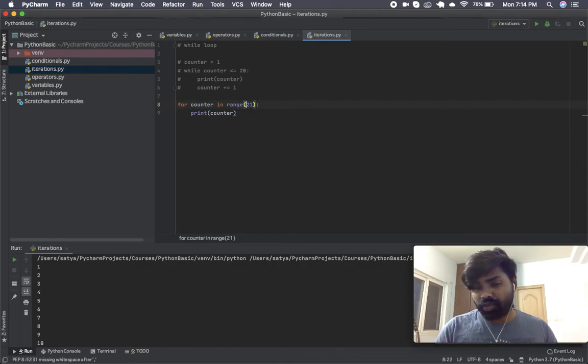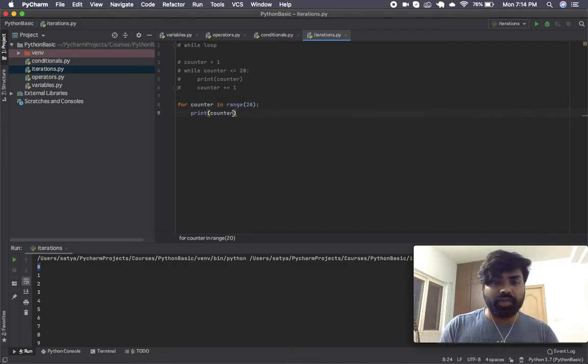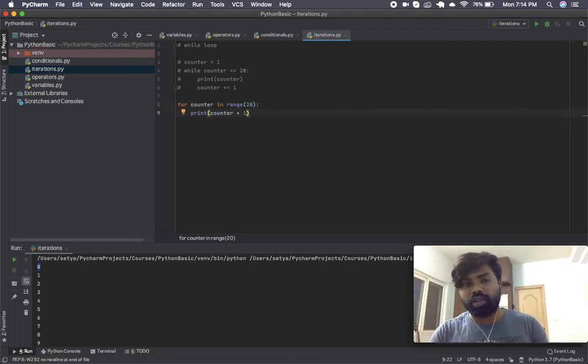Actually, even the start is optional, but by default the start is at 0. All right. So if you go from 0 all the way till 21, what you will see is that there is an additional 0 over here as well. There are two ways to fix this. Either you keep it at 1 comma 21, which was working fine, or since you want 20 iterations, you can go from 0 till 19, okay, and each and every time print not counter but counter plus 1. So indexing is an operation that begins with 0 in most of the programming languages including Python, which means counting begins at 0 and not at 1.